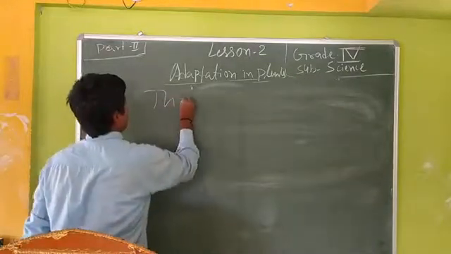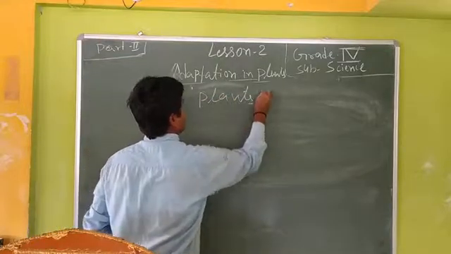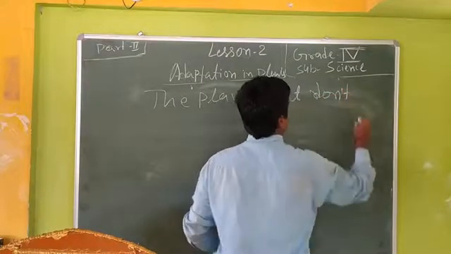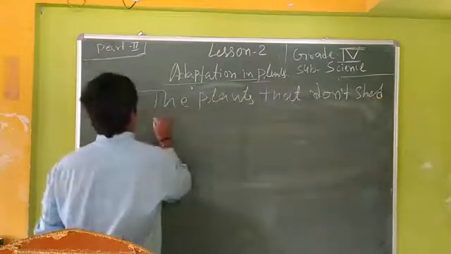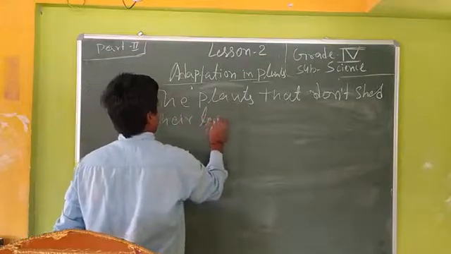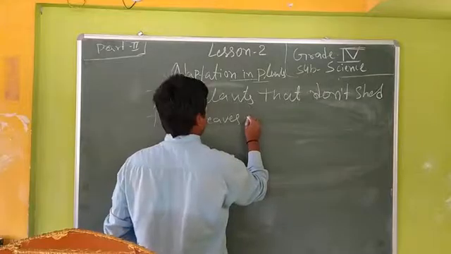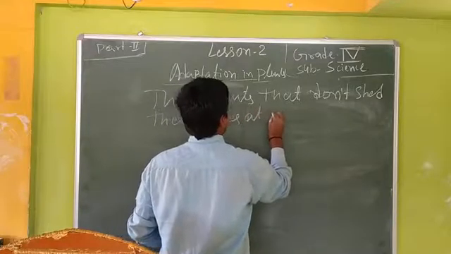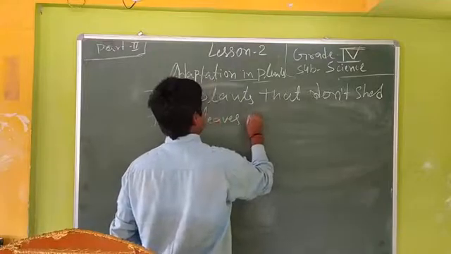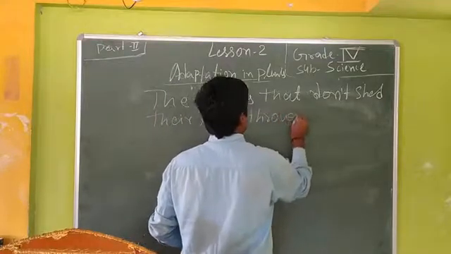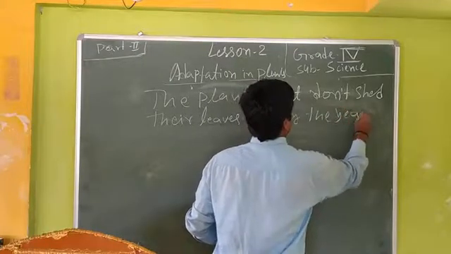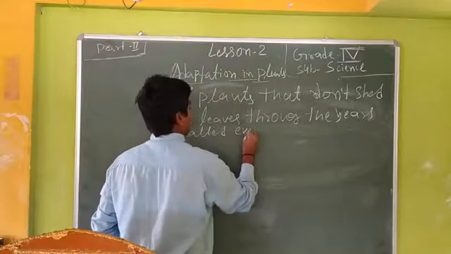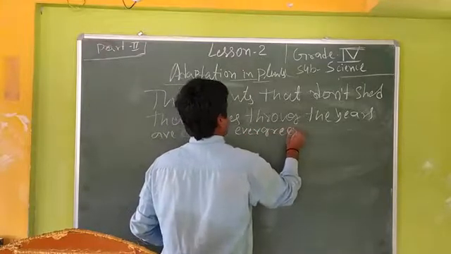The plants that don't shed their leaves through the years are called evergreen, evergreen plants.